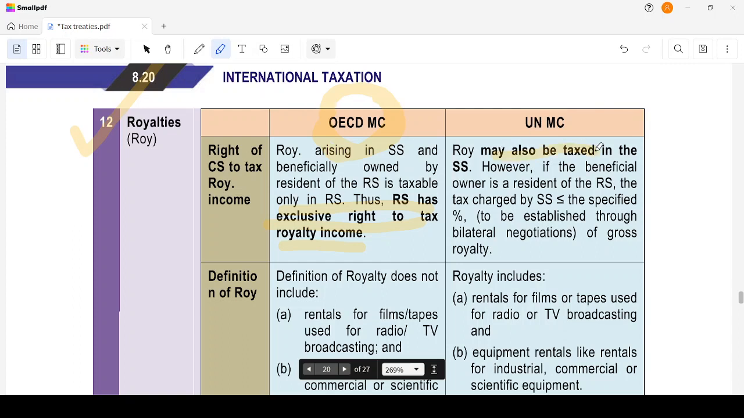Again, if there is a beneficial owner in the residence state, the TDS will be based on bilateral negotiations. If you remember, we have discussed this the other way as well: the TDS will be 10 percent in the OECD model, and in the UN model it will be bilateral negotiation. Similarly, for royalty also, on the gross income you have to deduct TDS, which in the UN model is based on negotiations.